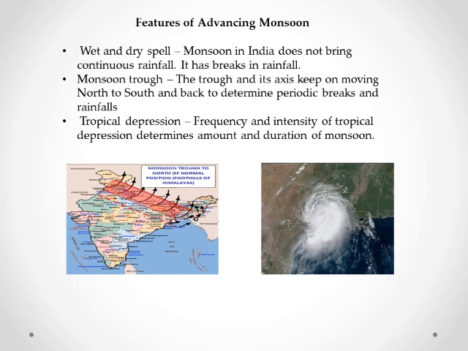Then the third important characteristic feature is the tropical depression. What is a tropical depression? See, I have even uploaded the pictures of the monsoon trough as well as of the tropical depression. If you observe the picture carefully, you will see that there is some sort of circulation, a circular movement.